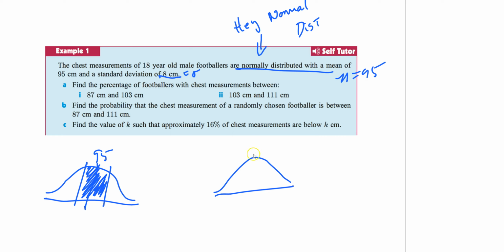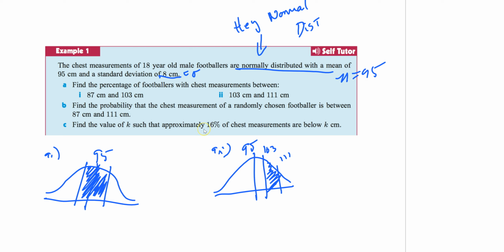Now, remember the middle is the mean, so in our case 95. Now this one goes 103 to 111. So 103 is up here somewhere. 111 is 8 off. So that'll be 103 to 111. Again, if you have the percents memorized, that's like 13.5, but it's not a big deal. I just care right now that we understand how to draw this, because that's the most important thing when we get into the next little part of this.